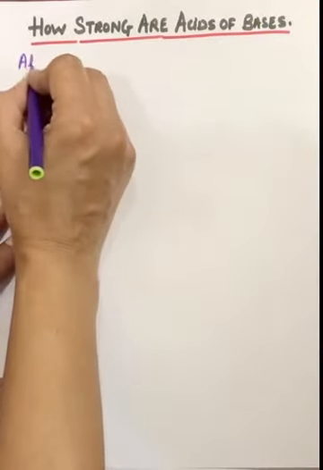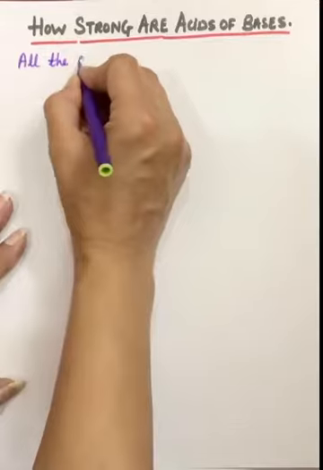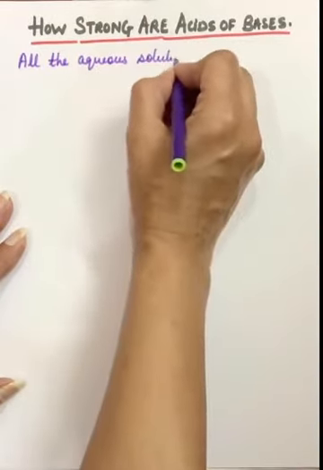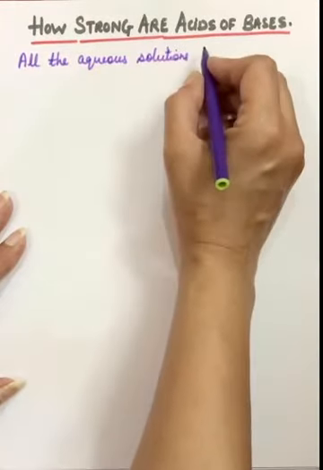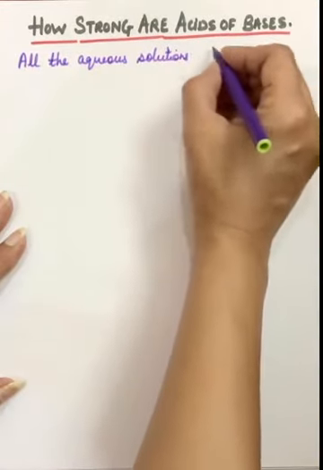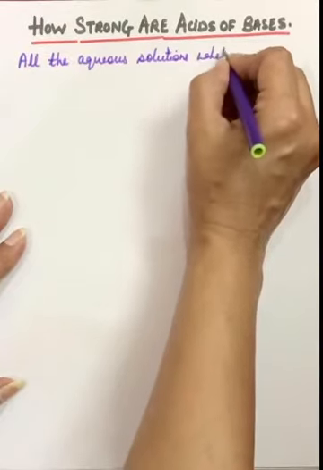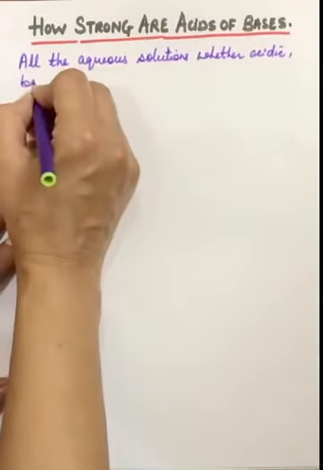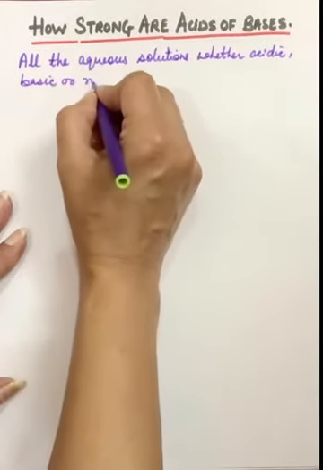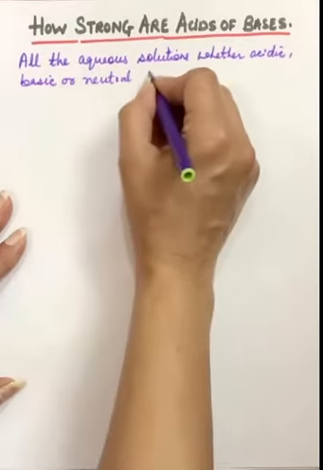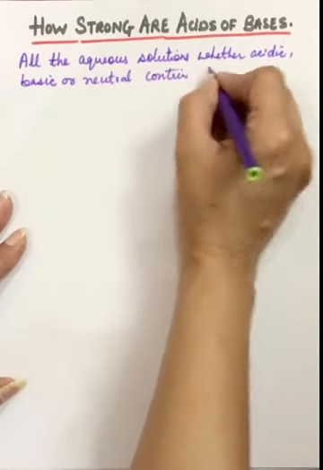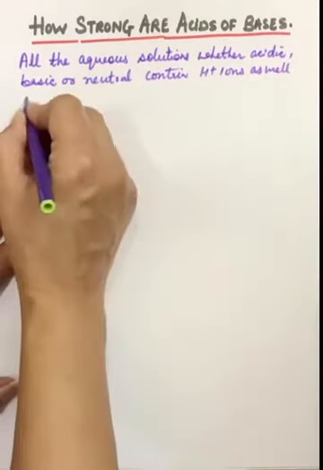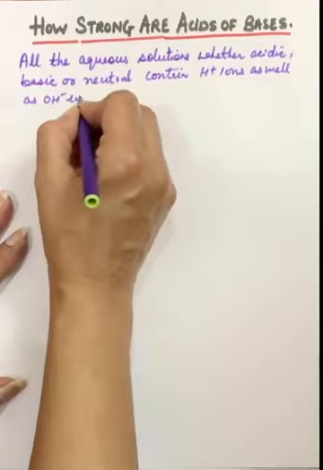All aqueous solutions, meaning when we dissolve them in water, whether these are acidic, basic, or neutral in nature, remember they all contain H plus ions as well as OH minus ions.